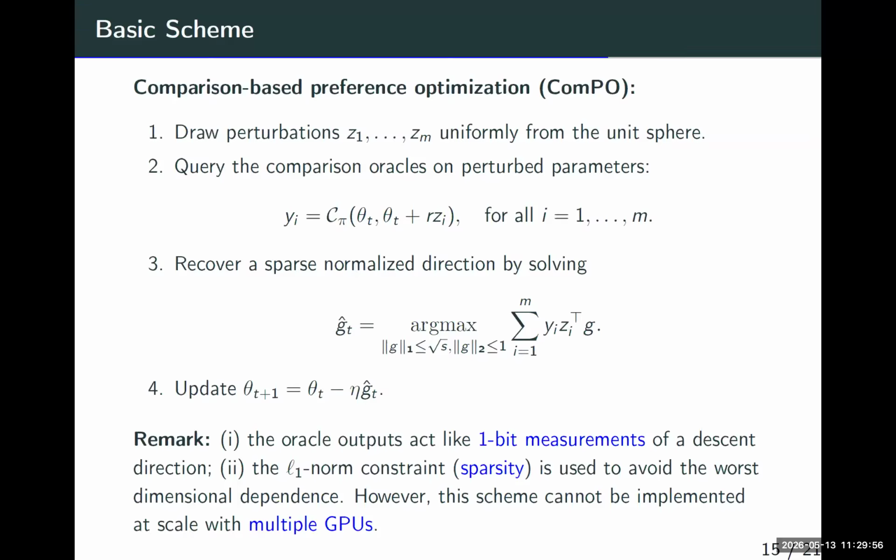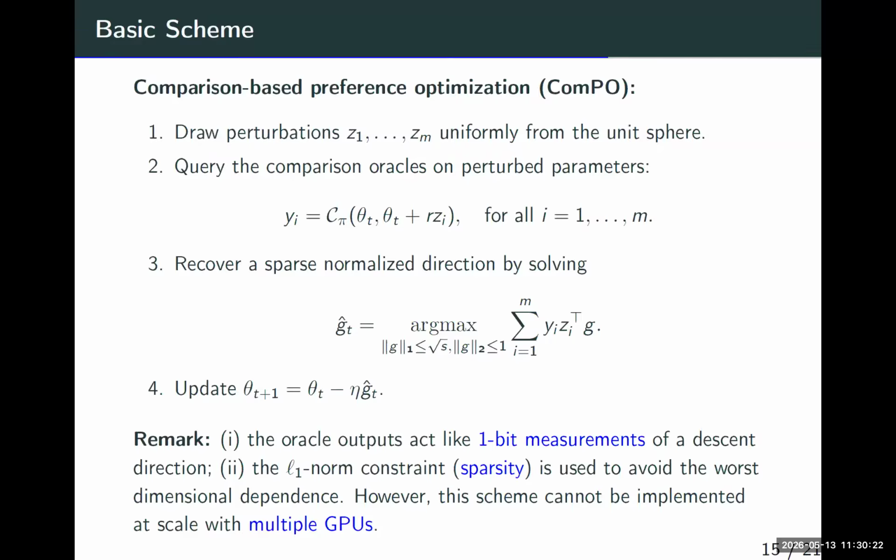That basically means that the noisy preference data contains much valuable information. You don't need to perturb too much, and we already found promising performance. Then we talked to our industrial collaborators, who said maybe we can give you more computing resources to see how much improvement you can get. Then we switched to 5,000 perturbations, which gives very impressive performance.